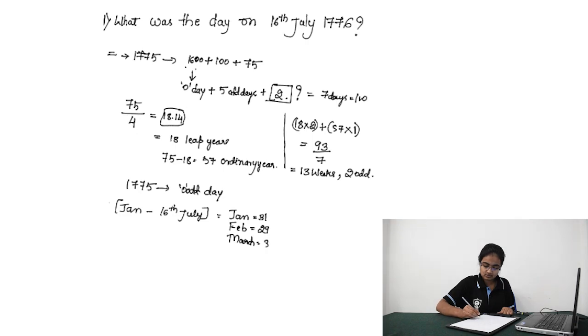March 31, and so on till July 16th. Add all the days and you'll get 198 days. Divide 198 by 7, you'll get 28 weeks and 2 odd days.